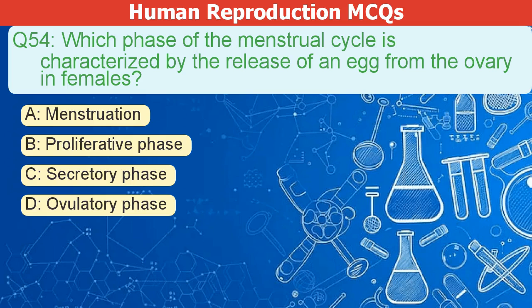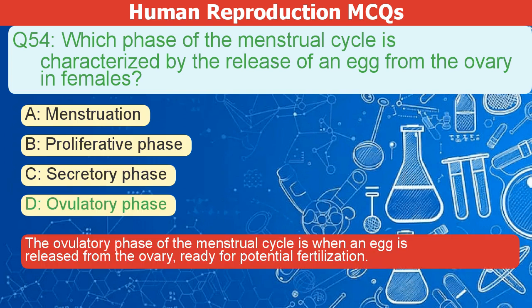Which phase of the menstrual cycle is characterized by the release of an egg from the ovary in females? A. Menstruation. B. Proliferative phase. C. Secretory phase. D. Ovulatory phase. The correct answer is D. The ovulatory phase of the menstrual cycle is when an egg is released from the ovary, ready for potential fertilization.